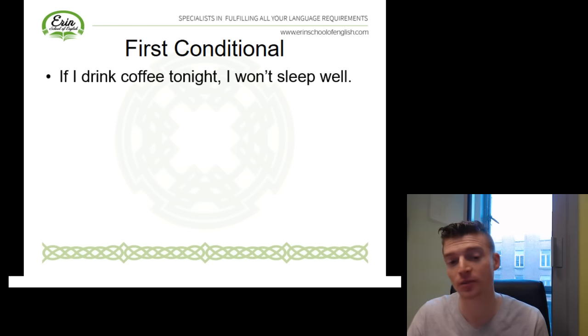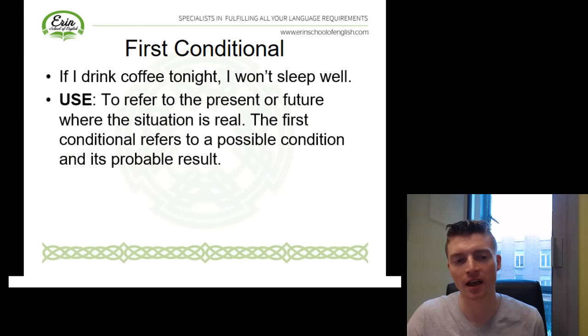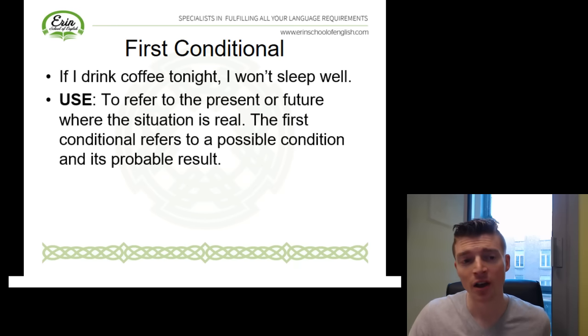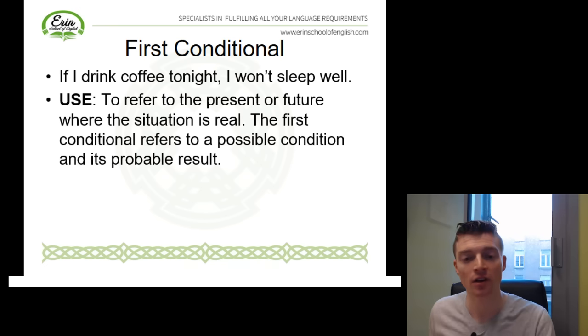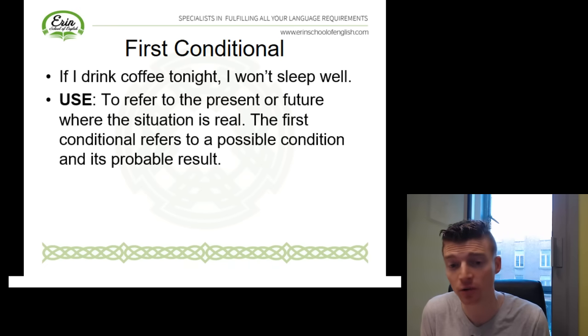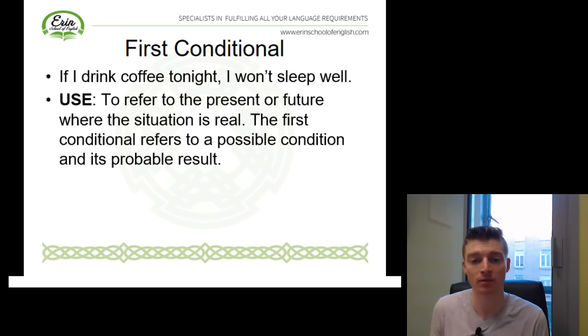We're being a bit more specific here. So we use the first conditional to refer to present or the future where the situation is real. So the first conditional refers to a possible condition and its result. So this situation here, I'm not imagining it. It's possible. It's something that could happen. In fact, it's probable and more than likely will happen.